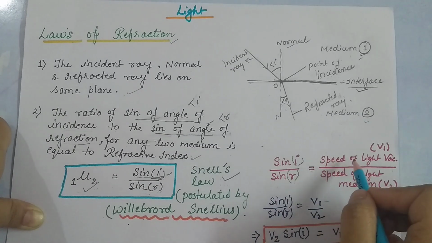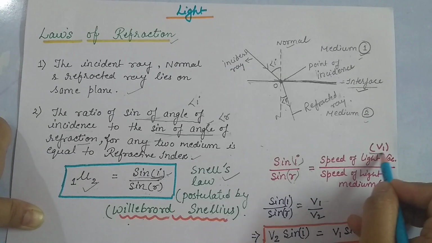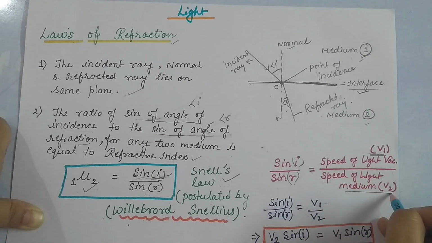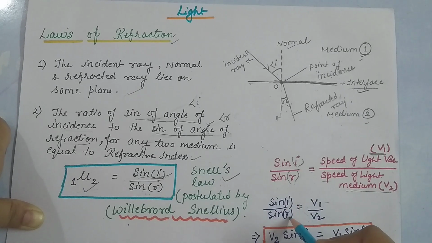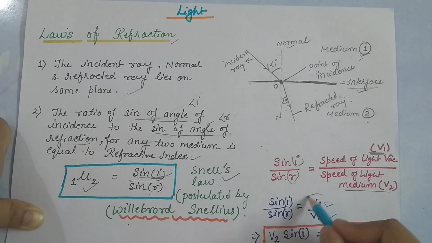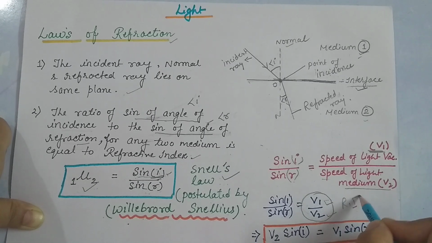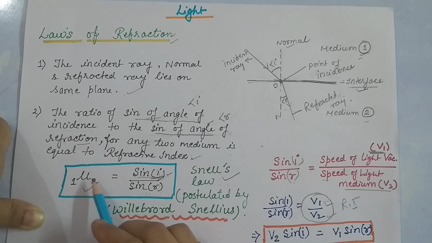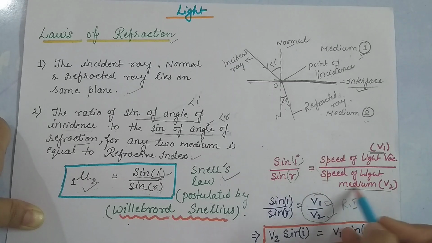It is the speed of light in vacuum, or the velocity of light in the first medium, divided by the speed of light in the second medium. So we can write sine i over sine r equals V1 by V2. This is your refractive index.